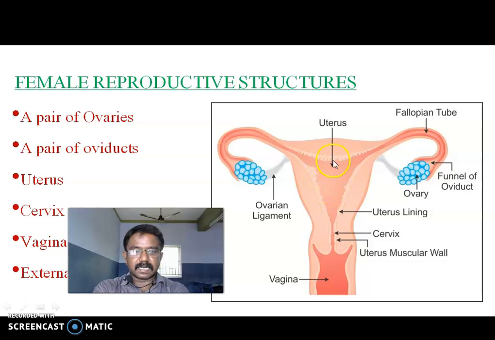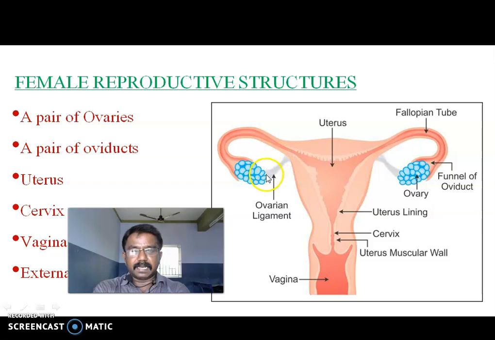This region is the uterus, with the fallopian duct, where the bend region is called the ampulla region or funnel of the oviduct. This is the ovary. The uterus lining: the uterus contains 3 layers of lining. This is the cervix, where the sperm enter. This is the uterine muscular wall.